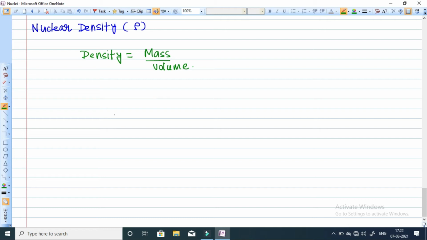Now suppose the mass of one nucleon is m, and the total number of nucleons we know is represented by A. So we can easily calculate the nuclear density.